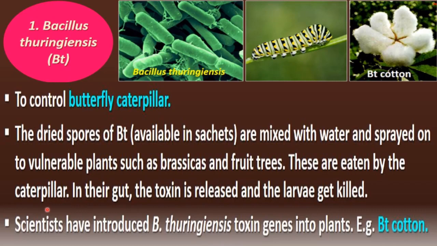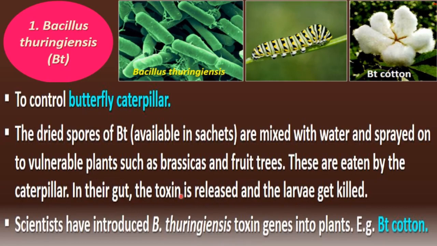These are eaten by caterpillar. Now we are spraying the dried spores of this bacteria on our trees, on our crops. Then how does it work? When the caterpillar of the butterfly eats those plants on which it has been sprayed, the toxin is released in its gut. That toxin is released inside the gut of the caterpillar, and the larva gets killed, right?